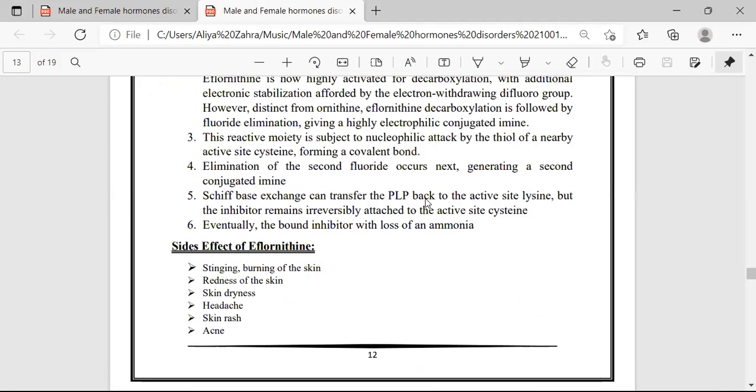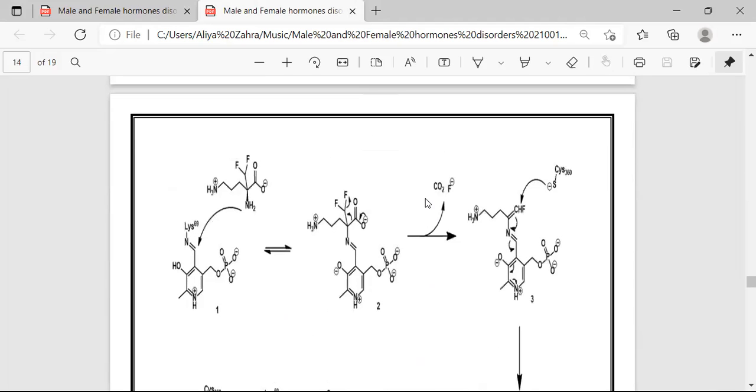The next step includes the nucleophilic attack of eflornithine alpha amine, and this is highly activated for decarboxylation with additional electronic stabilization and electron withdrawing difluoro group.